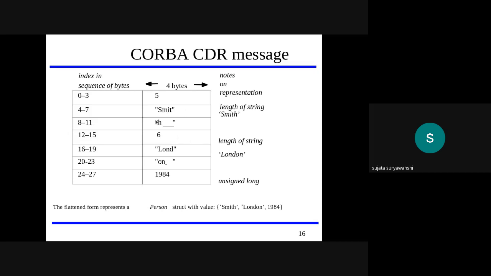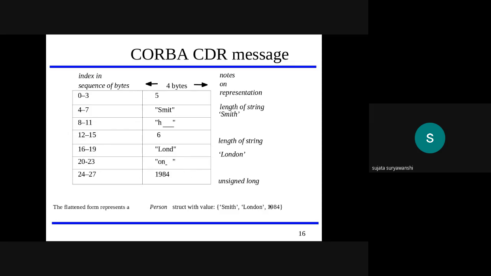After that, 6 is the length. Here 5 shows the length of Smith. Then 6 is the length of the string London. London has a string length of 6. The client cannot save London as it is, because only 4 bytes can be used in this CDR. So only 4 letters, LOND, are stored at location 16 to 19, and the left-over 2 letters, ON, and the empty bytes are stored at location 20 to 23.